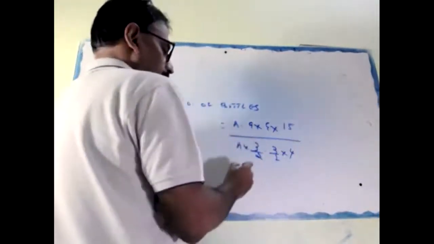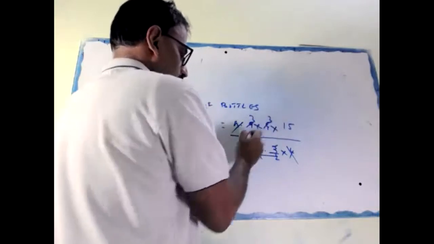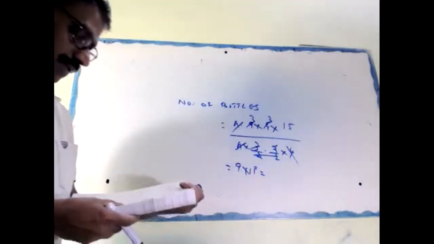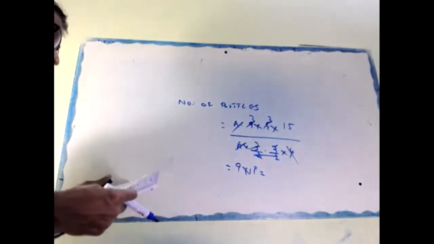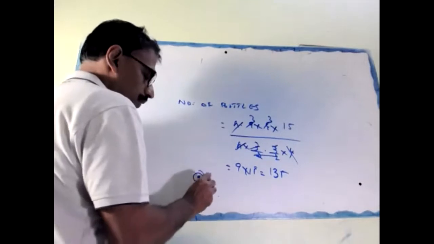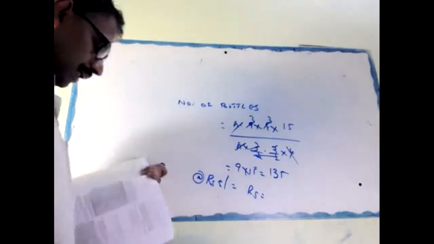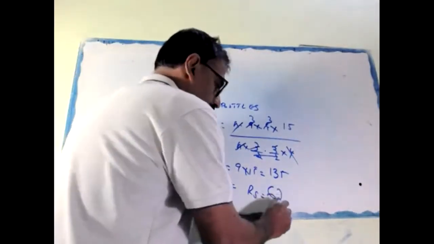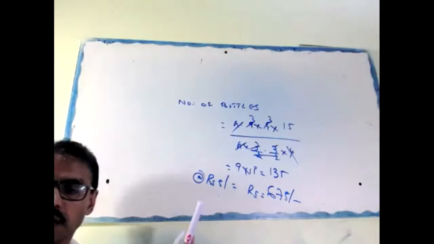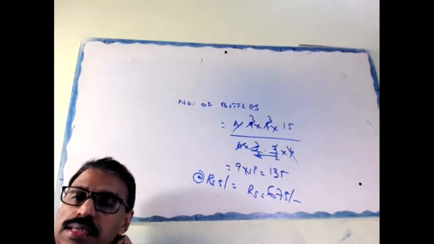Okay. Pi cancel. 2 cancel here. 3 cancel here. 3, 3 cancel here. So number of bottles is 9 into 15. How many bottles? 135 bottles. Then at the rate of 5 rupees, cost how much? 135 into 5. How much? 675 rupees. Okay. Got it? All got 675.